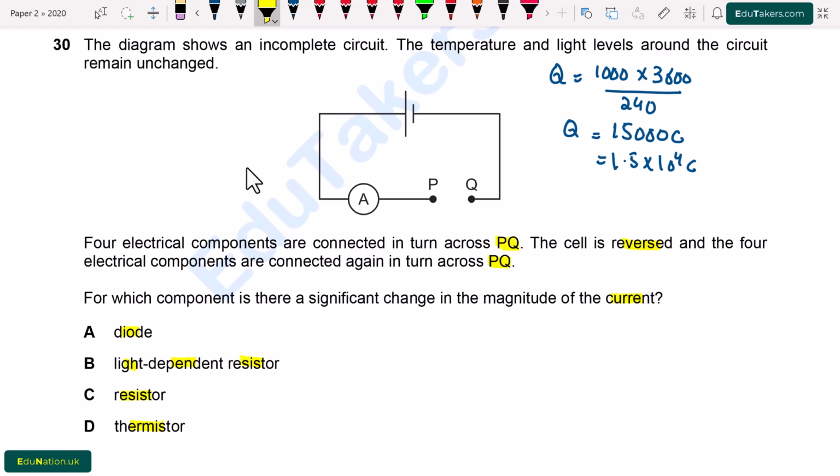So first of all, here we have also changed the polarity of the cell.